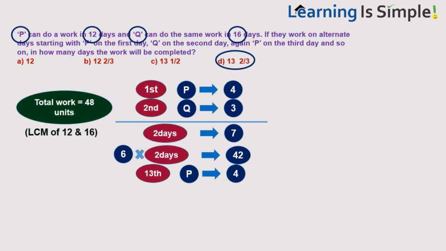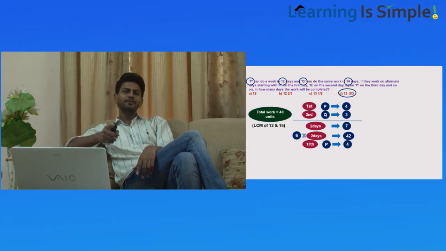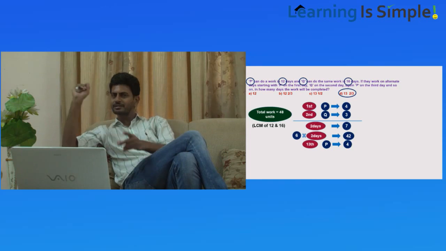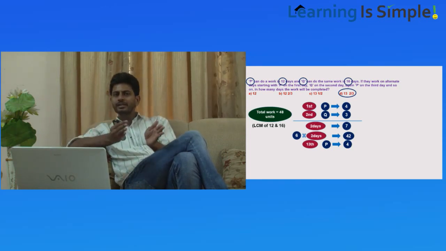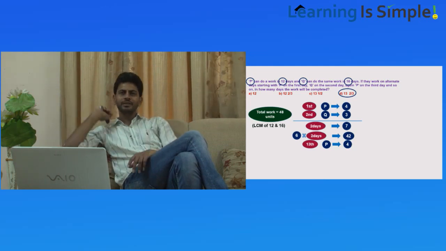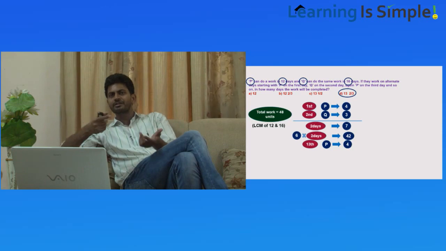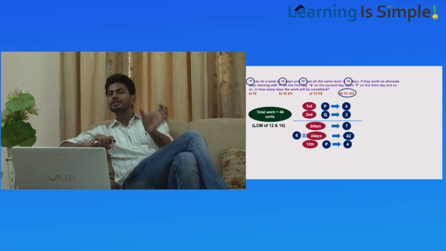Same way, first you assume the total work, that is 48. First day Q comes and can do 3 units, second day P comes and can do 4 units. So in 2 days 7 units of work is being done, it is the same. Then 6 times if you repeat, 6 into 2, 12 days, 42 units of work is being done. On the 13th day Q comes, not P, because Q started the work. So Q comes and can complete 3 units. So in 13 days 45 units of work is being done.